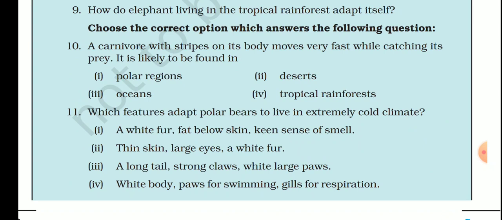First option, white fur, fat below skin, keen sense of smell. Second, thin skin, large eyes, white fur. Third, a long tail, strong claws, wide large paws. Fourth, wide body, paws for swimming, gills for respiration. The correct option is first, white fur, fat below skin, keen sense of smell.